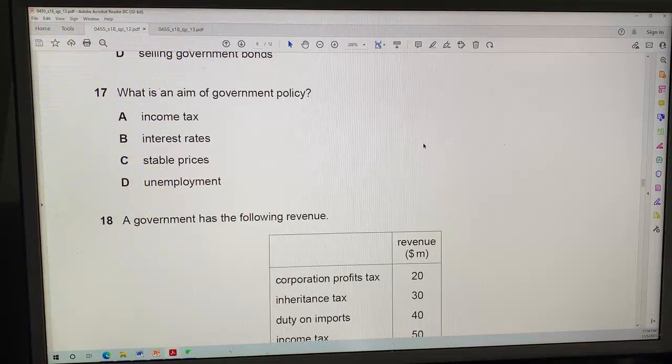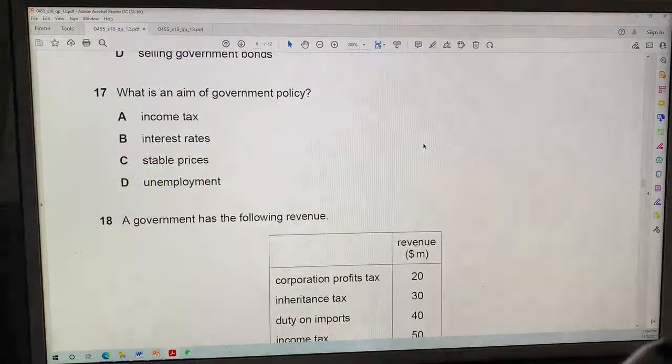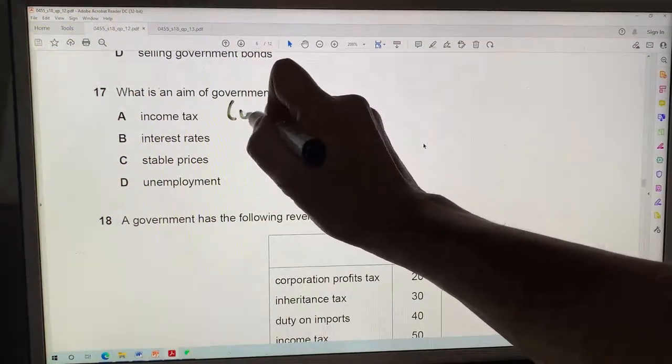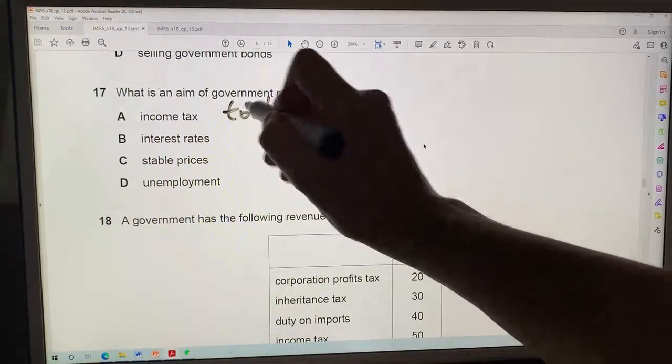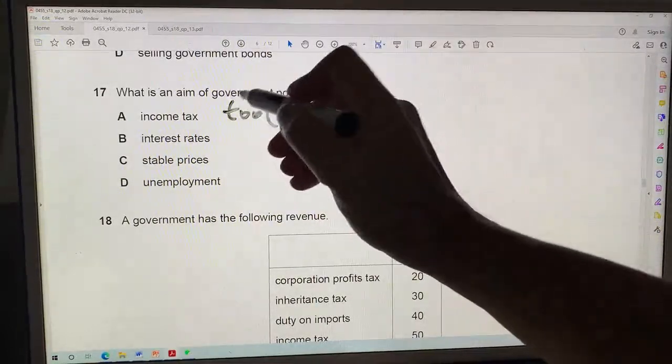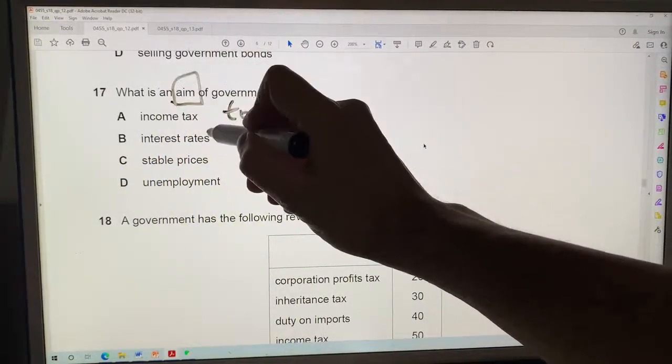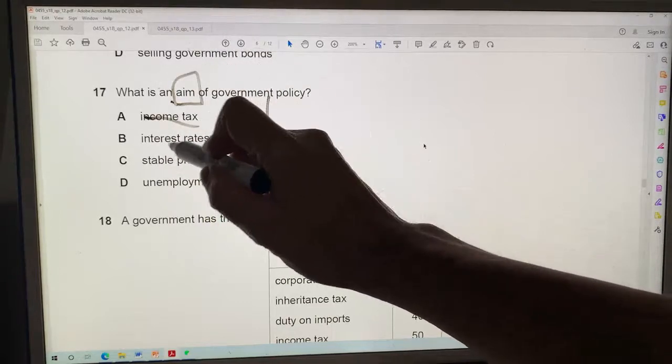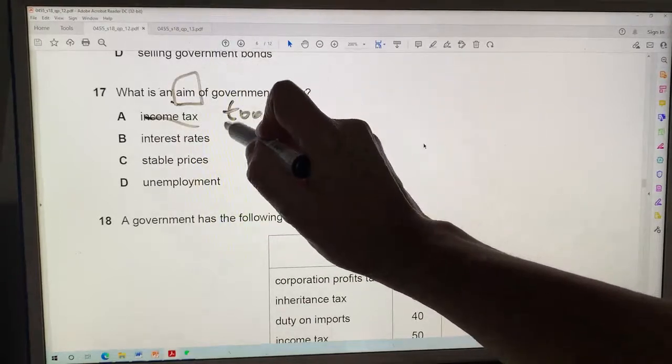How about number 17? What is an aim of government policy? Income tax. No. Income tax is a tool. Income tax is something that governments use to implement their policies. And this is looking for an aim. So no. Interest rates are another tool.